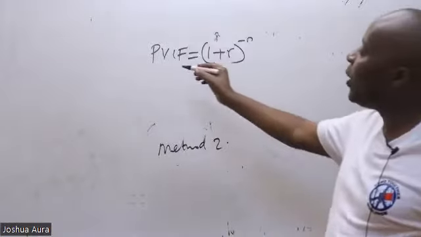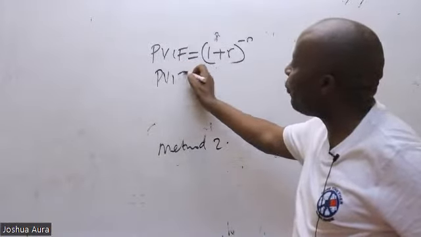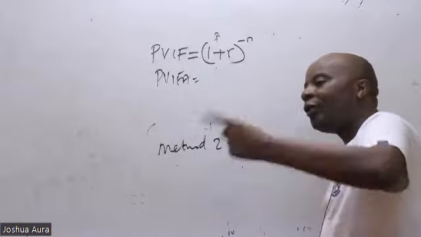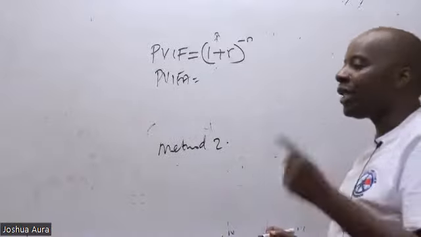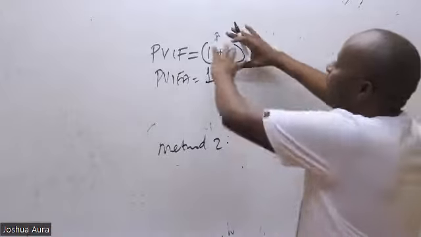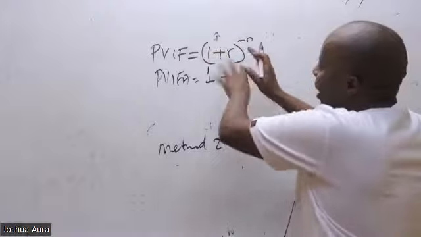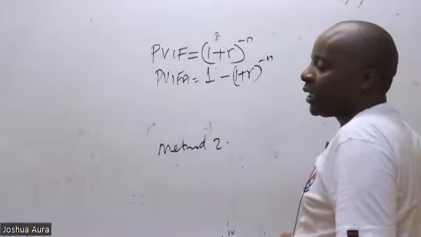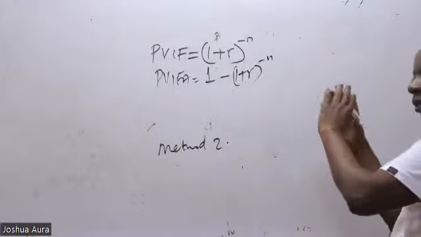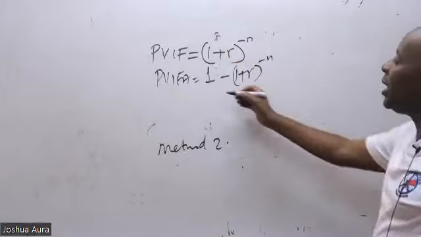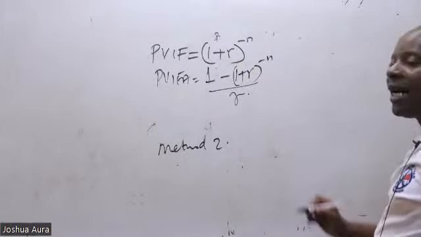And then I also went ahead and taught you an important formula that we call the PVIFA, for the annuities, for the regular amounts. For PVIFA, you will always take 1 minus the smaller formula, and the smaller formula is (1 plus R) raised to negative N. So 1 minus this, and then everything is to be divided by R.